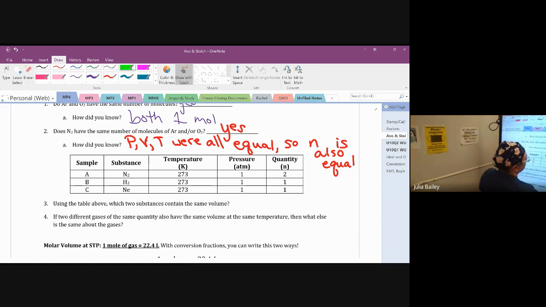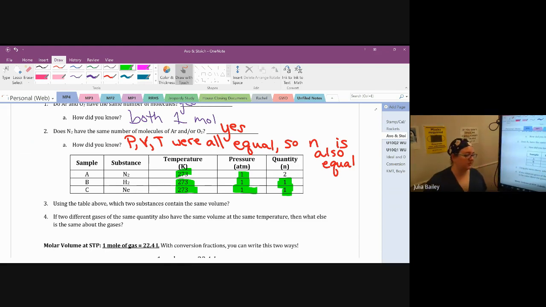So if I look, I can see equal temperature, equal pressure. For all of them, they're equal temperature and pressure, but only 2 of them are also equal moles, which means only sample B and sample C have 3 equal variables, temperature, pressure, and moles, which means 3 things being equal, the fourth also has to be equal. Which ones definitely contain the same volume? It's got to be samples B and C. 3 things are equal, so the fourth has to be equal.